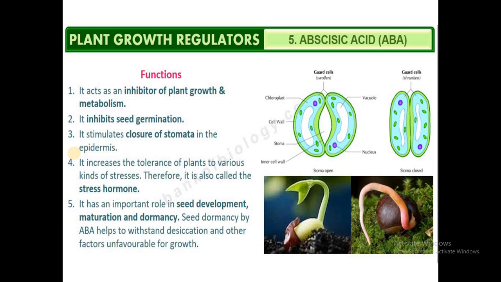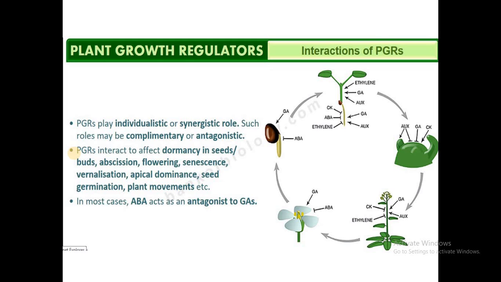It acts as a natural anti-transpirant, as it prevents transpiration by bringing about stomatal closure. It also stimulates the synthesis of ethylene, which will induce senescence or aging in plants. So, these are some physiological effects of abscisic acid.